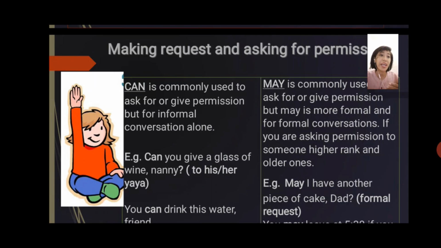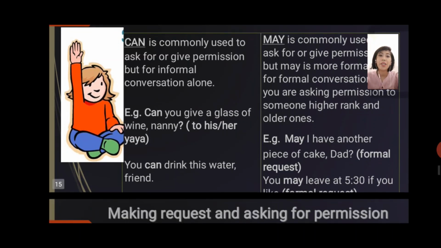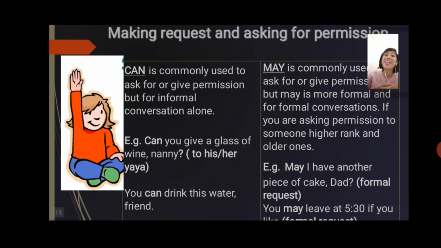Informal, it can be your friend, it can be your neighbor. So when you're asking for permission from your nanny or yaya, you can say, for example, "Can you give me a glass of wine, nanny?" Because he or she is asking someone lower than him or her. "You can drink this water, friend," because they are in the same hierarchy, almost the same status.